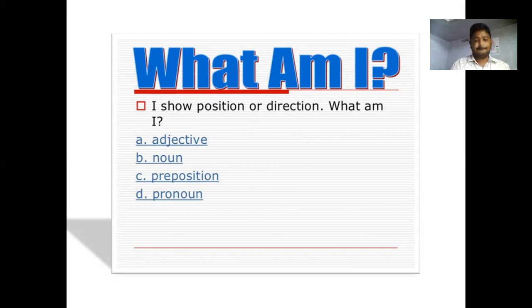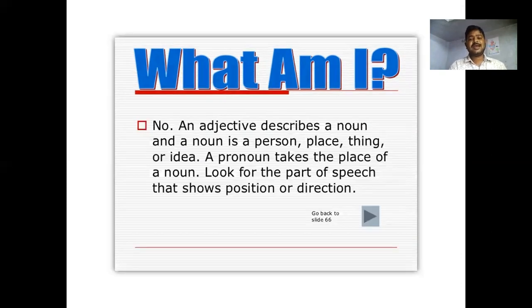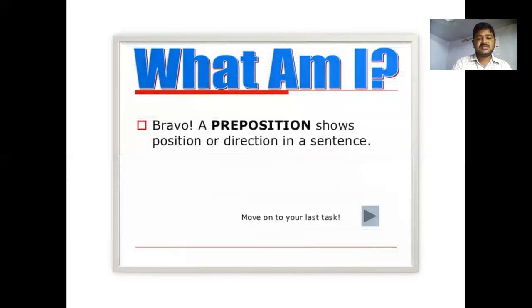What am I? Adjective, noun, preposition, pronoun. Look at the answer. An adjective describes a noun. A noun is a person, place or thing. A pronoun takes the place of a noun. Look at the parts of speech. Yes, it's a preposition. It shows the position or direction in a sentence.